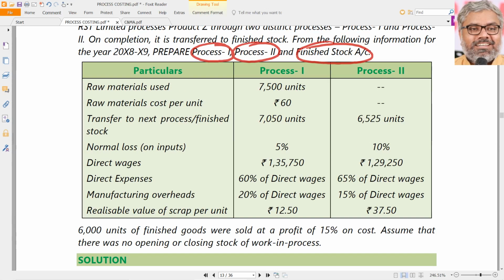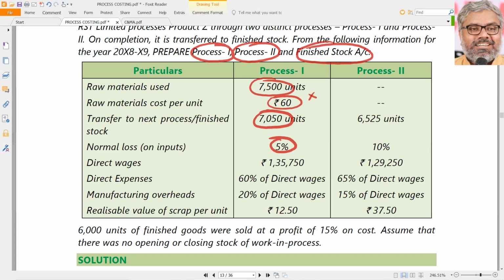Raw materials used: first of all, the inputted number of units is how many? 7,500 units. Cost per unit is 60 rupees. So naturally you multiply these two and you will get the materials cost. Transferred to the next process or finished stock: in this case, the next process is 7,050, whereas the normal loss is 5%.